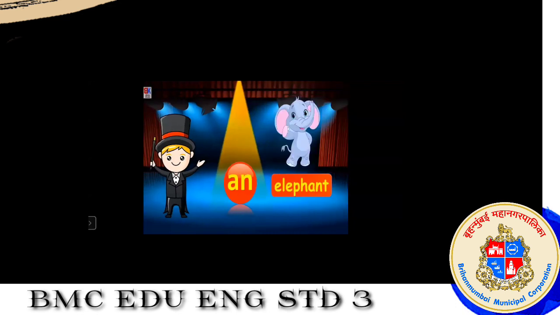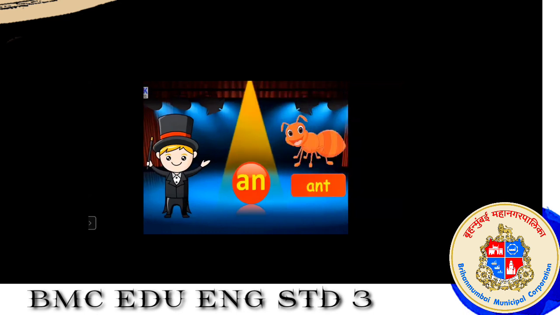Now see the third picture, students. What it is? An elephant. Yes, very good. Now see the next picture. What is this?